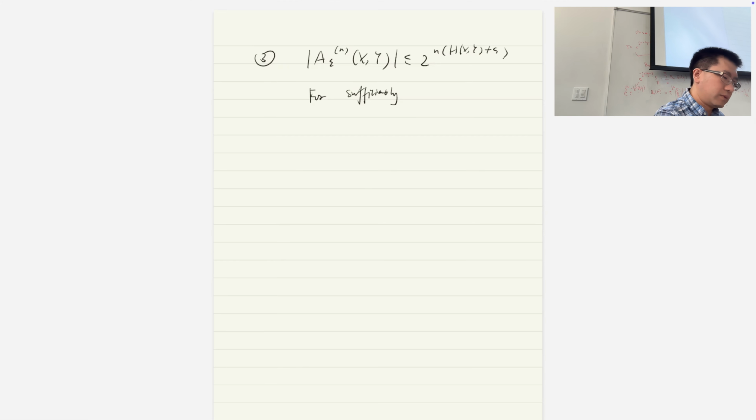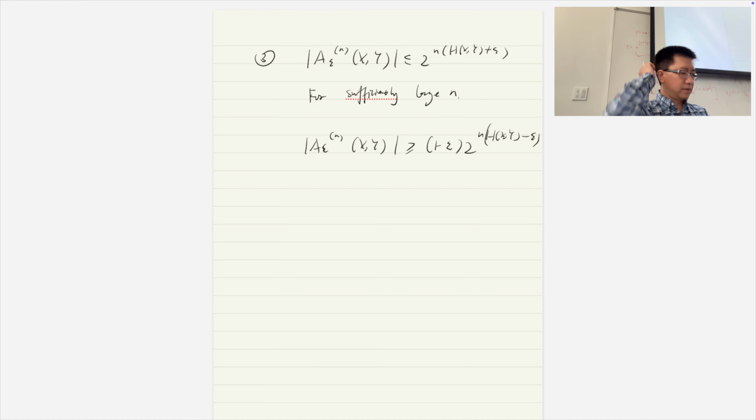For the upper bound, we don't need n to be very large, because when we compute the upper bound, we use the fact that probability is less than 1, right? But for the lower bound, we use the fact that probability is bigger than 1 minus epsilon when n is large, right? Then we can see that the size of this set, bigger than or equal to (1 minus epsilon) 2 power n (H(X,Y) minus epsilon), okay? So basically the size of that is, roughly speaking, 2 power n times H(X,Y). Right. Okay, any questions?